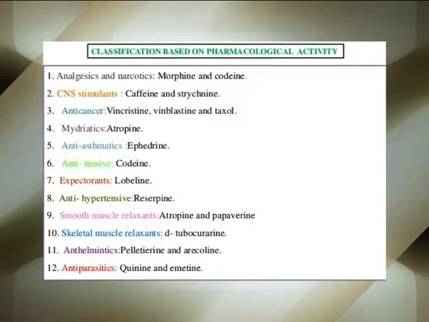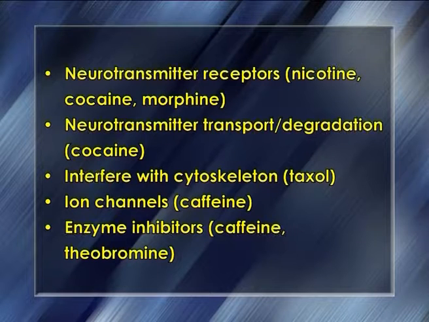Many alkaloids have documented multiple effects on different parts of the body. Neurotransmitter receptors, for example, nicotine, cocaine and morphine. Neurotransmitter transport degradation, for example, cocaine. Interfere with cytoskeleton, for example, Taxol. Ion channels, for example, caffeine. Enzyme inhibitors, for example, caffeine and theobromine.